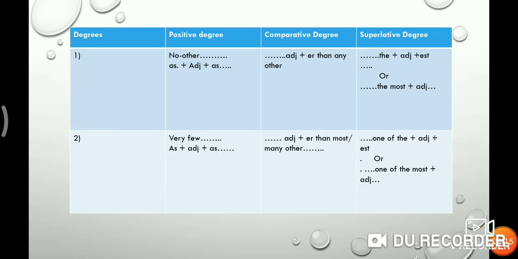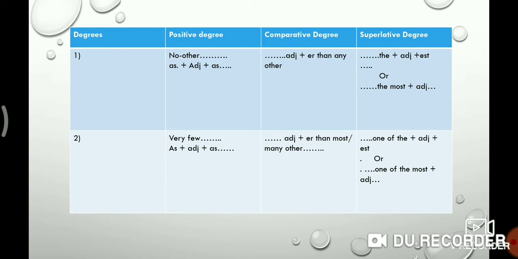Now learn this chart. If the structure of superlative degree is the plus adjective plus est, then you must use the structure of comparative degree, adjective plus er plus than plus any other, and you must start the positive degree with no other as adjective as.